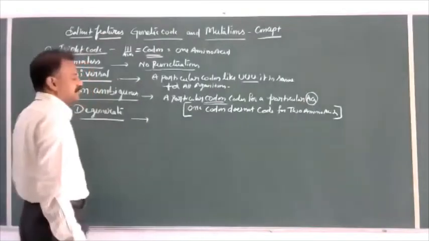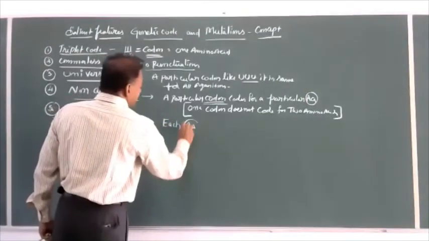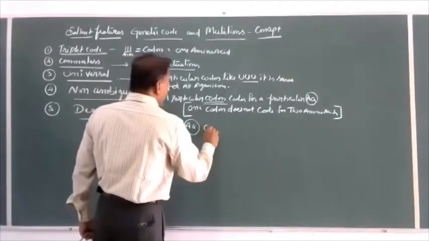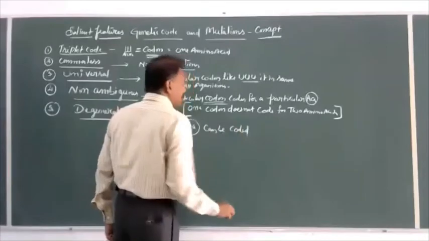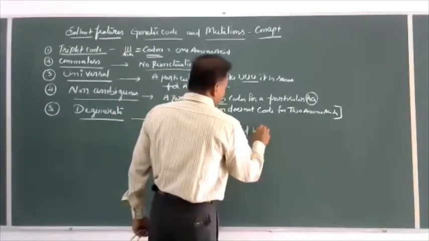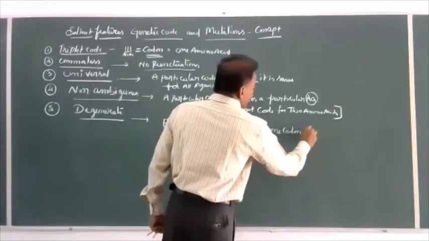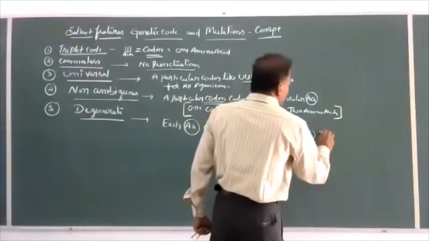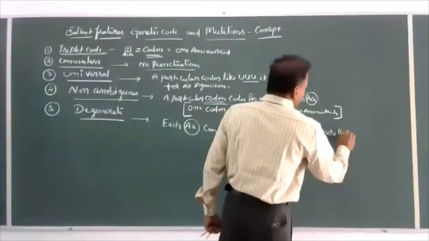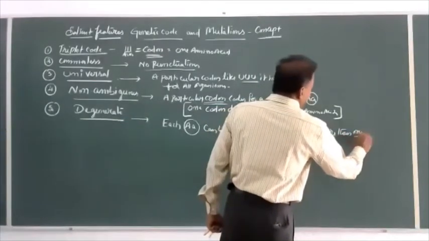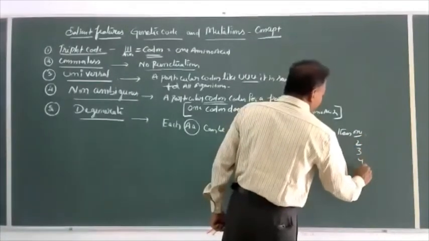Degenerate: each amino acid can be coded with 1 codon or many codons, more than 1, maybe 2, maybe 3, maybe 4 or 6.